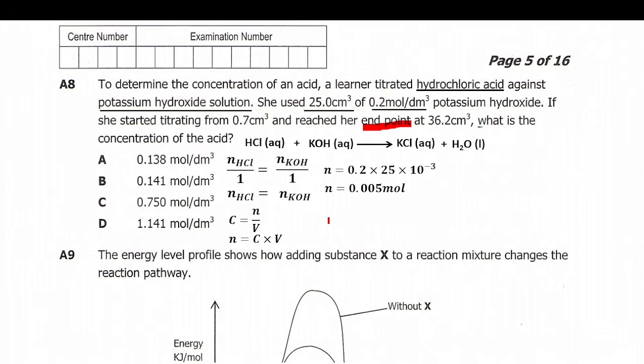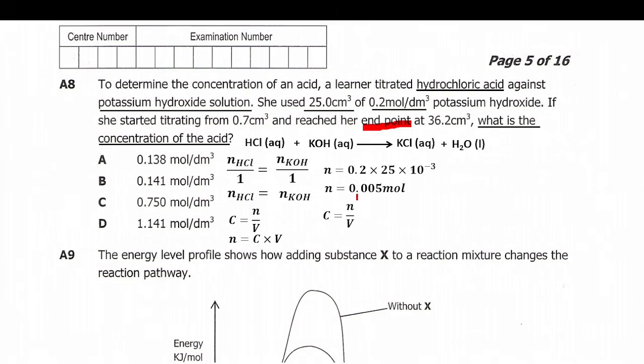So at this point, since we are asked for the concentration of the acid, we will use the same formula. Concentration is equal to number of moles over volume. The number of moles of potassium hydroxide which we have calculated here is also the same as the number of moles of hydrochloric acid.